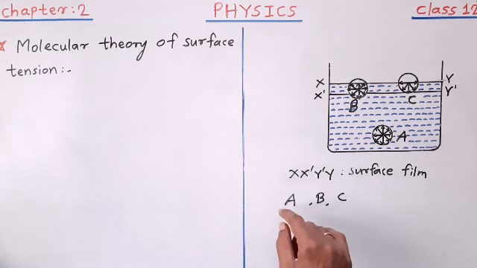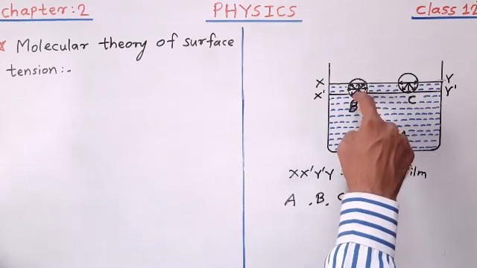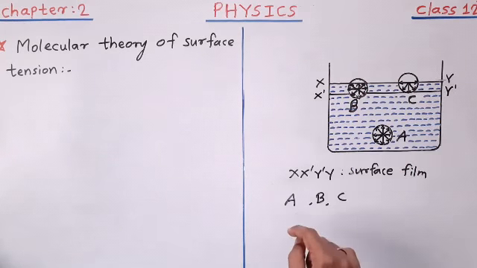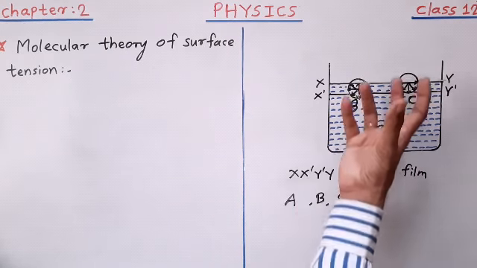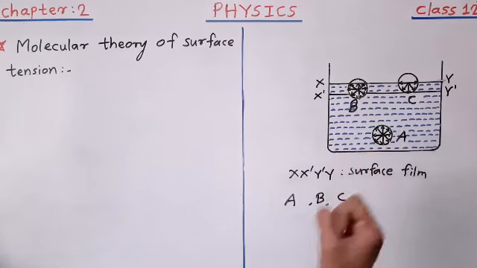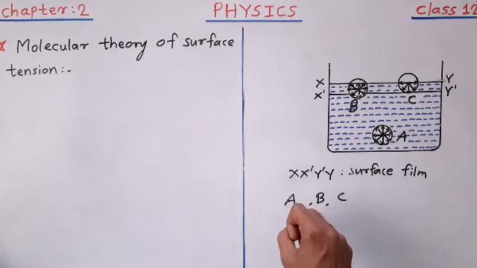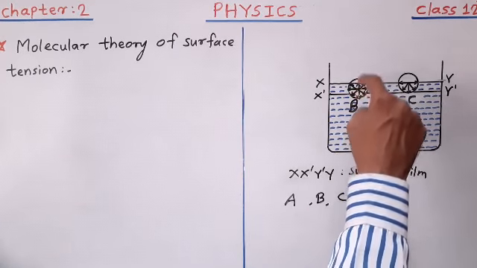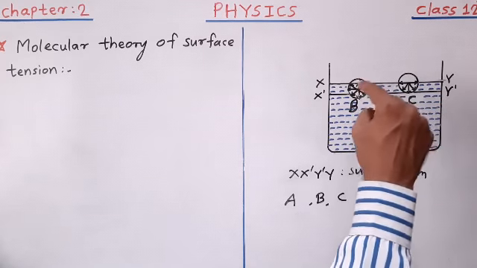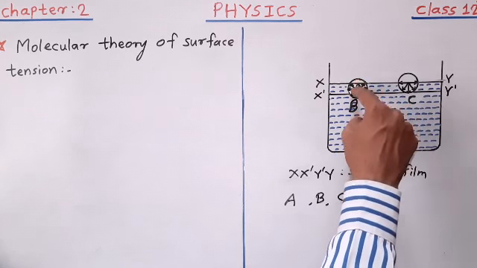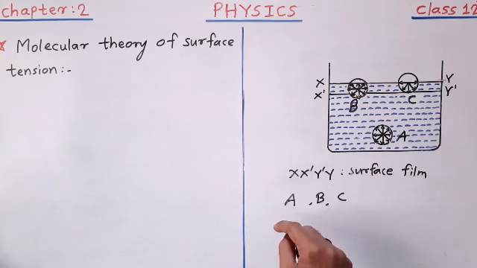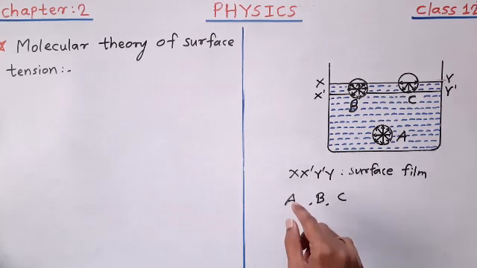It means the net cohesive force acting on molecule B is in a downward direction, due to which the molecule gets pulled downward, means molecule B gets attracted inside the liquid. This is about molecule B.